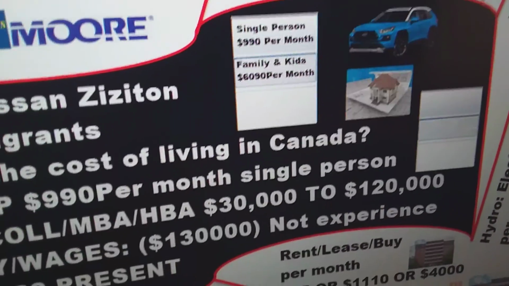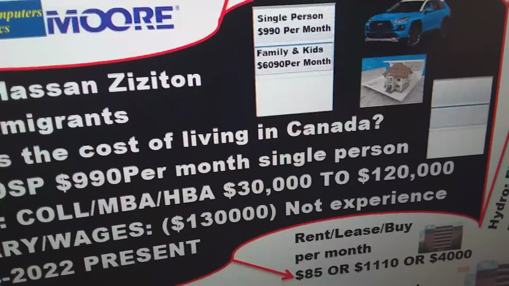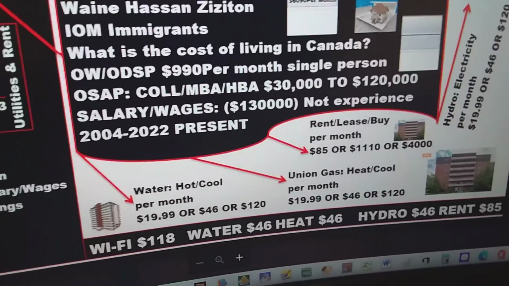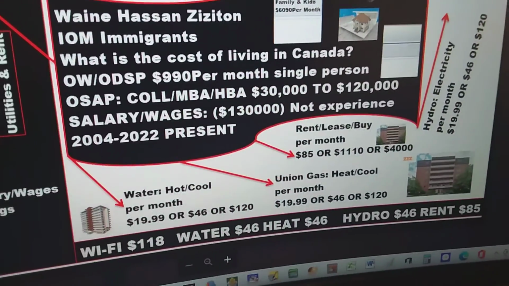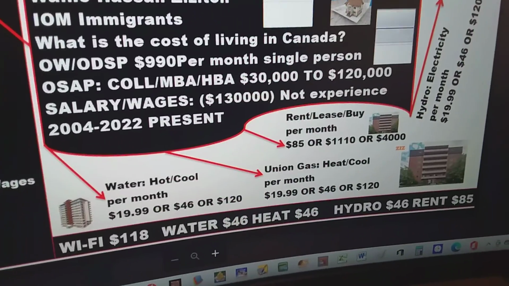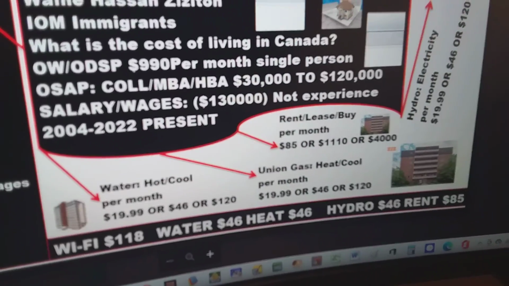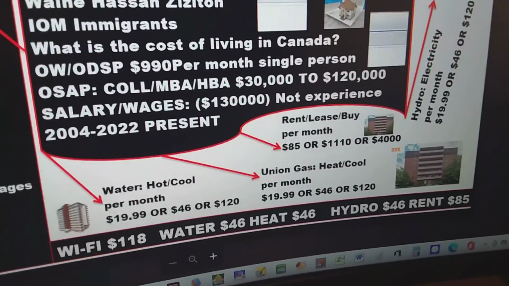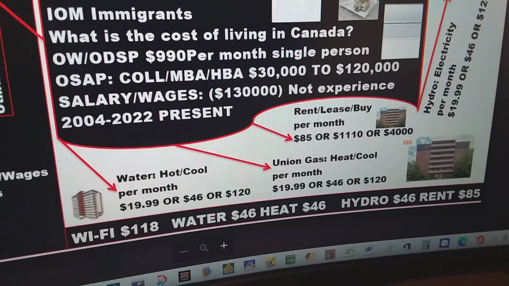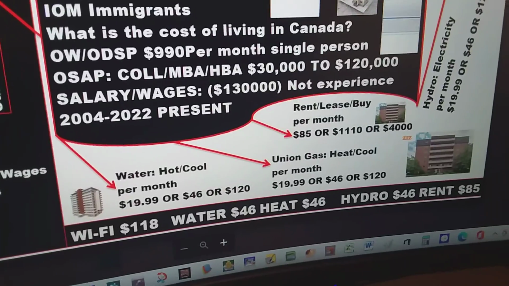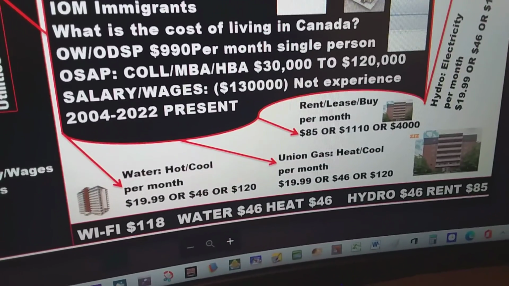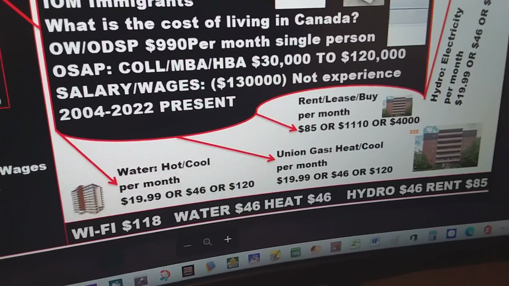Family and kids, that is $6,090 per month. So let's say if I'm in college or university, then that is 30,000 to 120,000 for college students or university students, and then the salary is roughly 130,000. No experience with the salaries. That is the 2004 to 2022, which is this year and present.